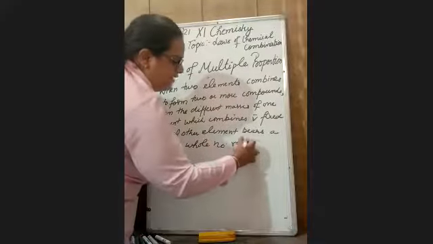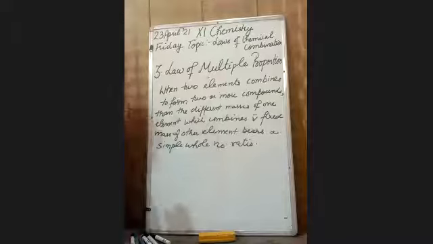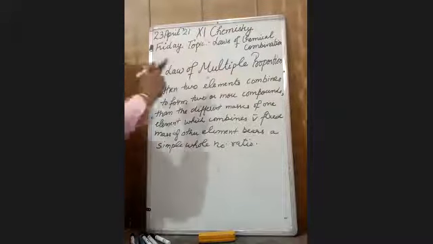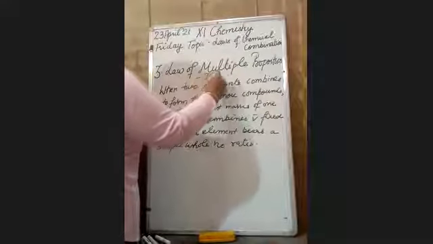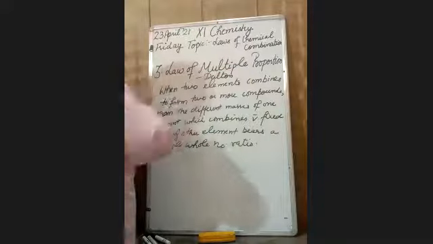A little bit difficult, but after I explain this, you will find it very easy. This law was given by John Dalton.